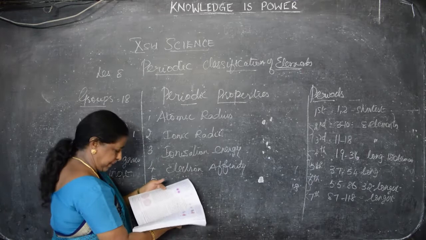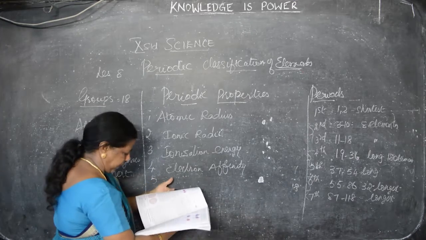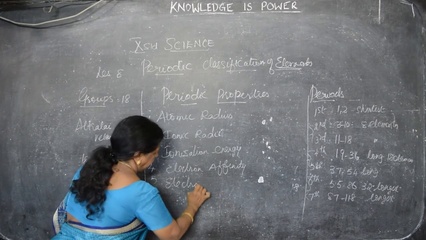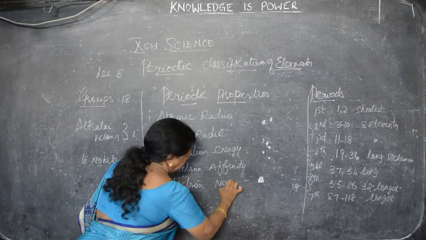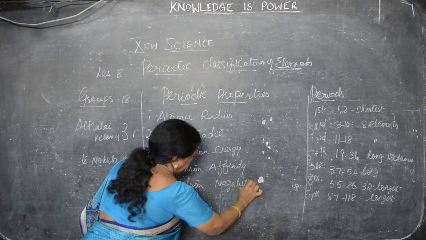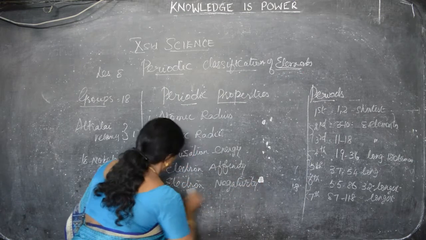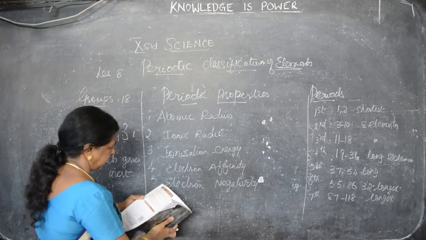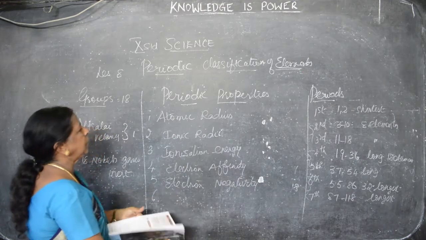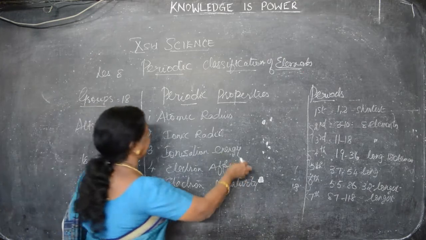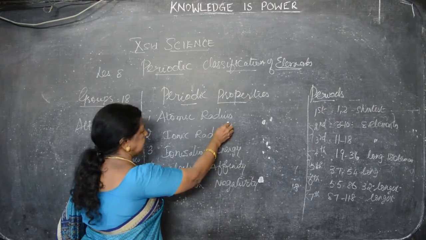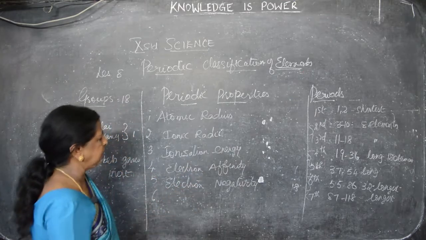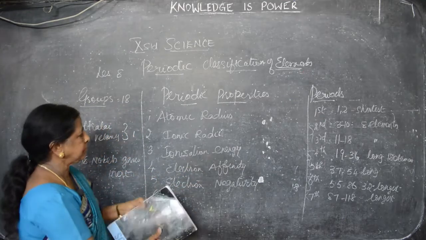The fifth one is electronegativity. Only 5 periodic properties. What are the 5 periodic properties? Atomic radius, ionic radii, ionization energy, electron affinity and electronegativity.